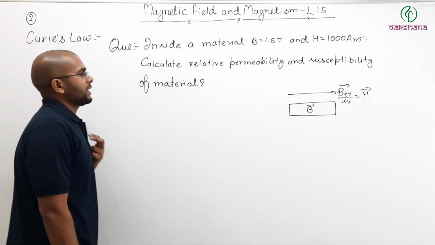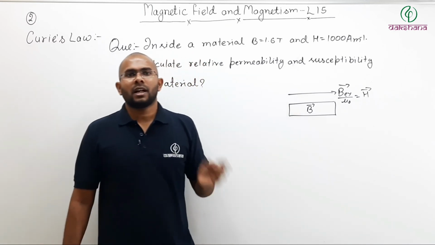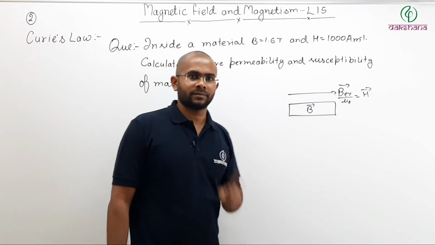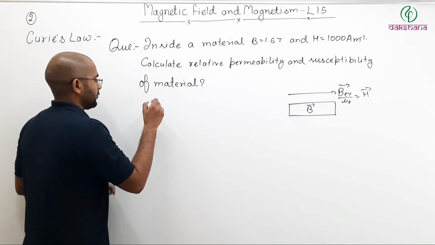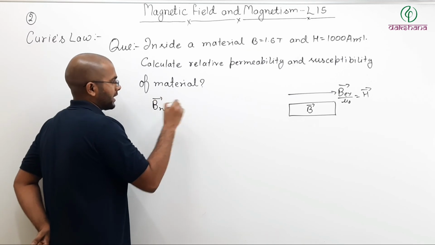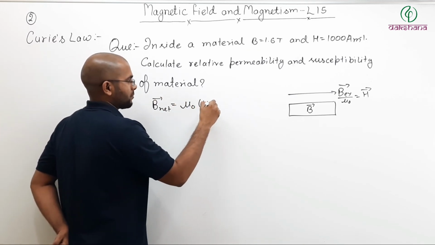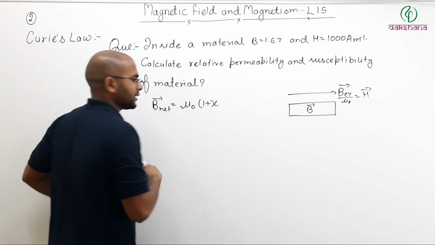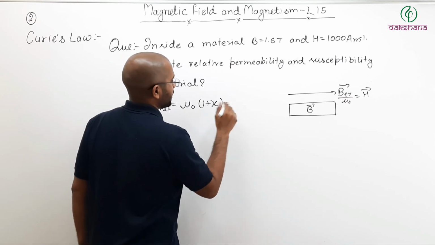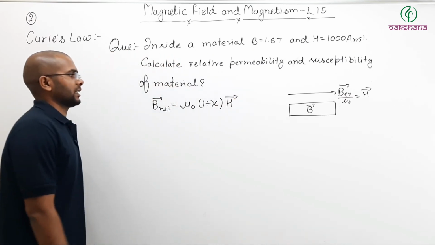Now we have already discussed that in a case like this, when a material is placed in an external magnetic field, then we can say that B net is equal to mu naught times 1 plus susceptibility of your material times magnetic intensity vector.